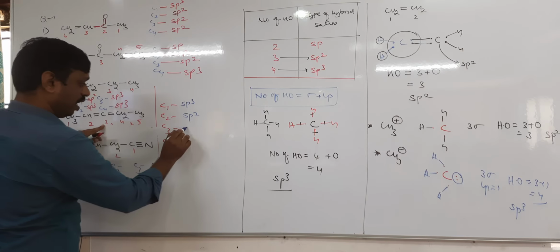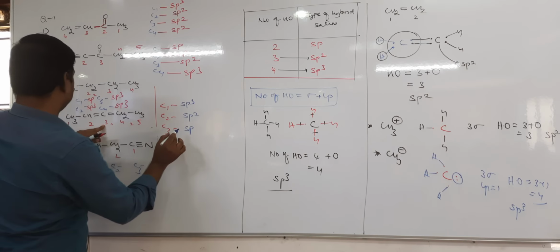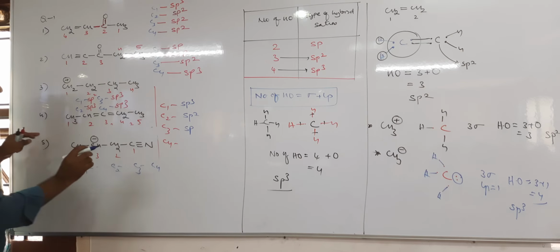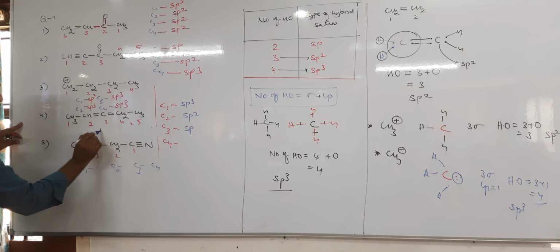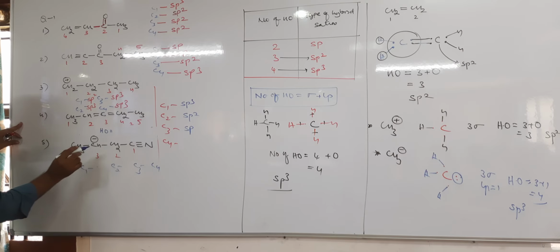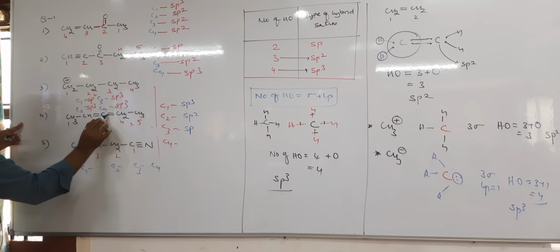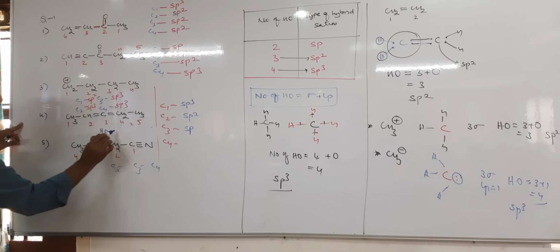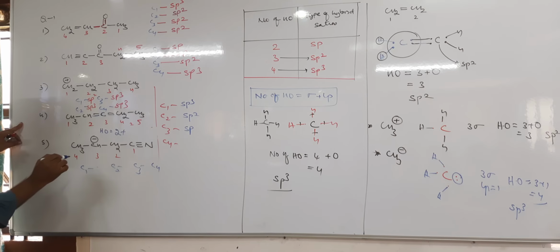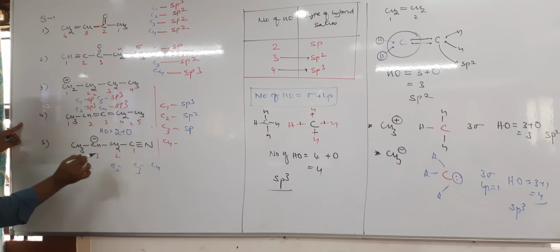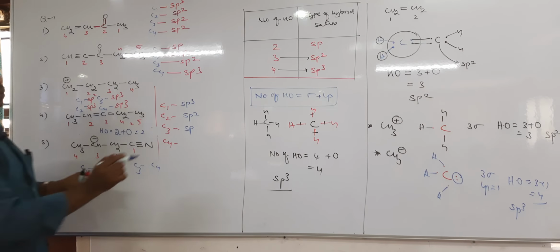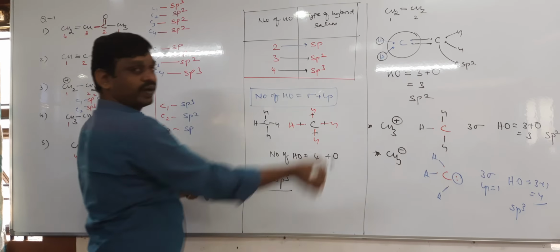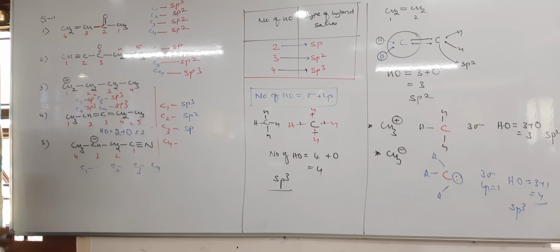Because you calculate the number of hybrid orbitals on this carbon. Hybrid orbitals equal sigma bonds plus lone pairs. How many sigma bonds? 2 sigma bonds. Lone pair is 0. So therefore it is only 2. If the hybrid orbitals are 2, it is sp hybridization.